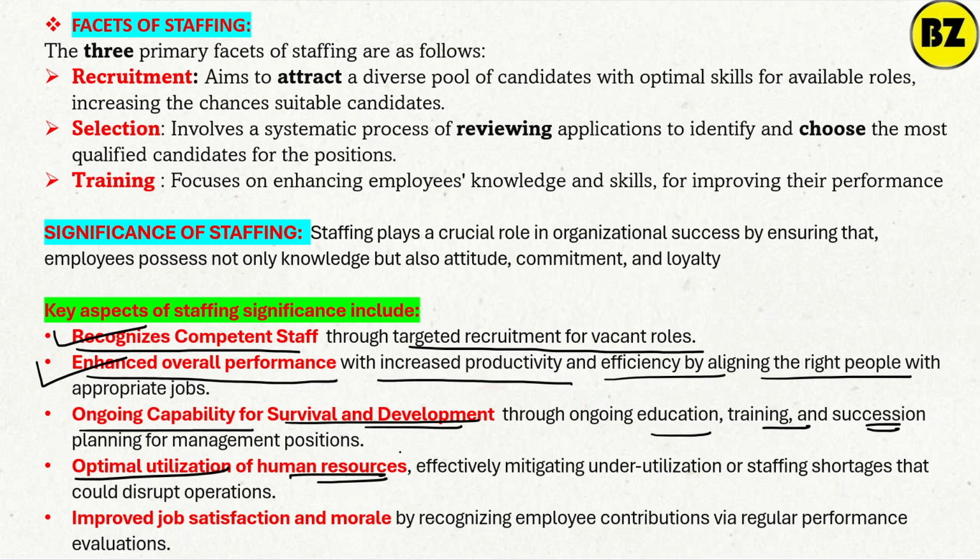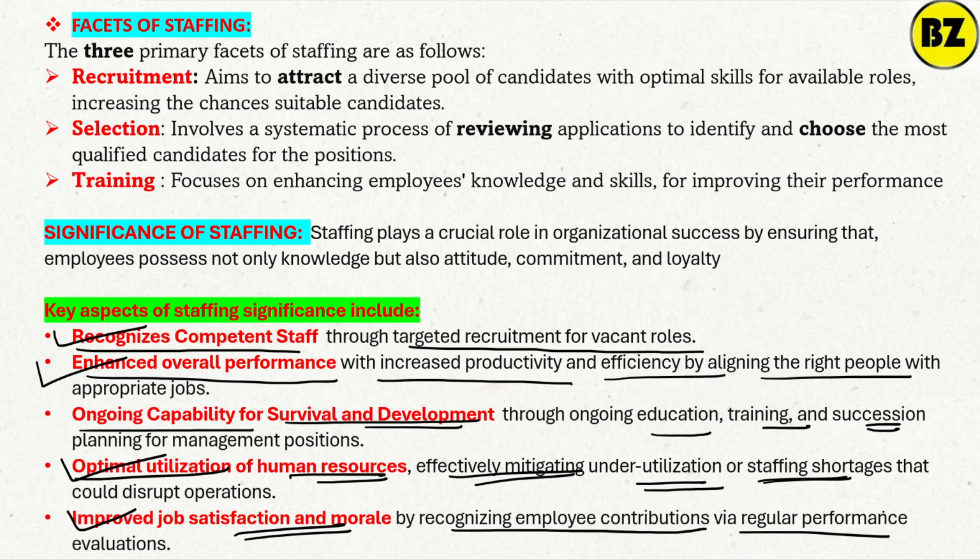Staffing utilizes the HR, the human resource, effectively, mitigating the staffing shortage that could disturb the operation. So we have to use the maximum staff efficiency. Then improved job satisfaction: staffing helps improve job satisfaction and the morale of the employee by recognizing employee contributions via regular performance evaluation.